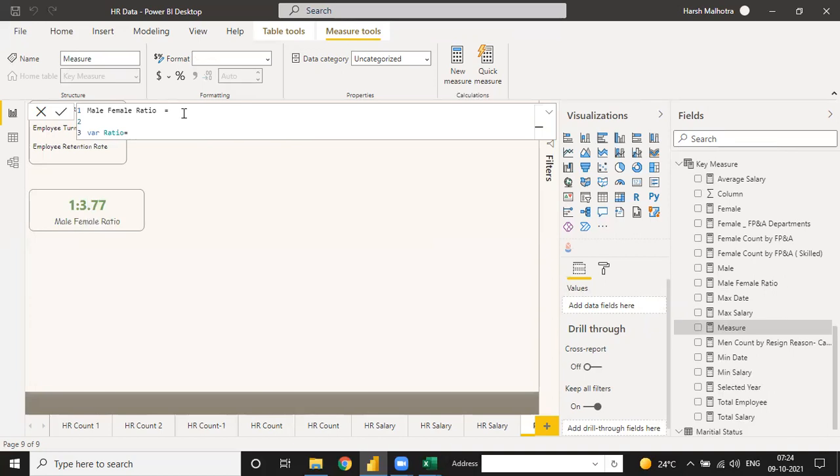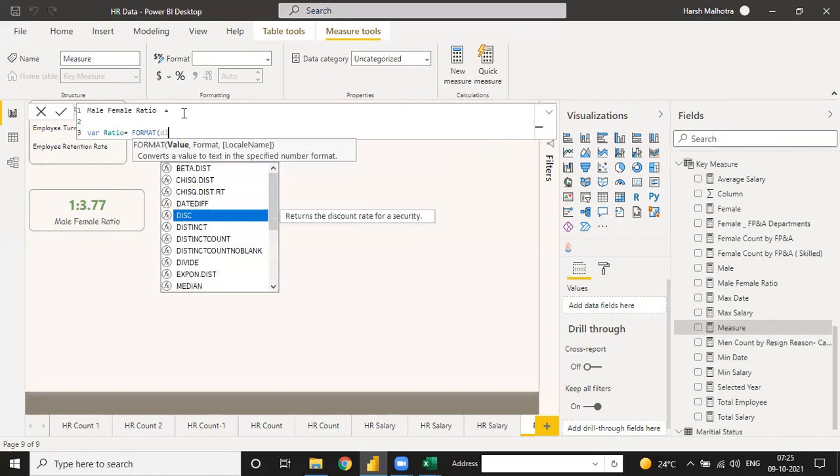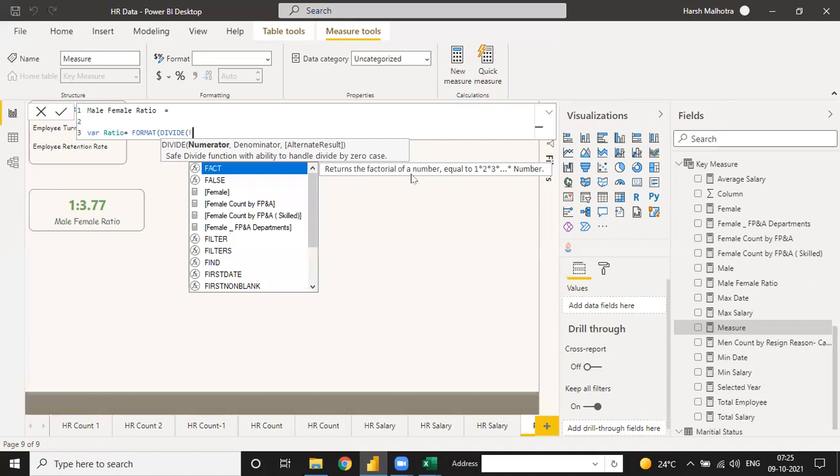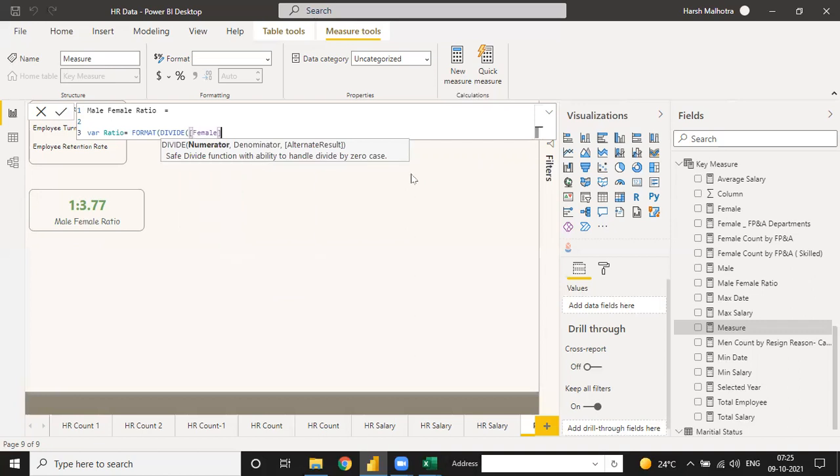equal to. So right now I will be using just a divide function, because we have a female and male also. Instead of format and divide, instead of this measure we can use a female measure, male measure. And just use your numerical digit like 1 is to double hash.